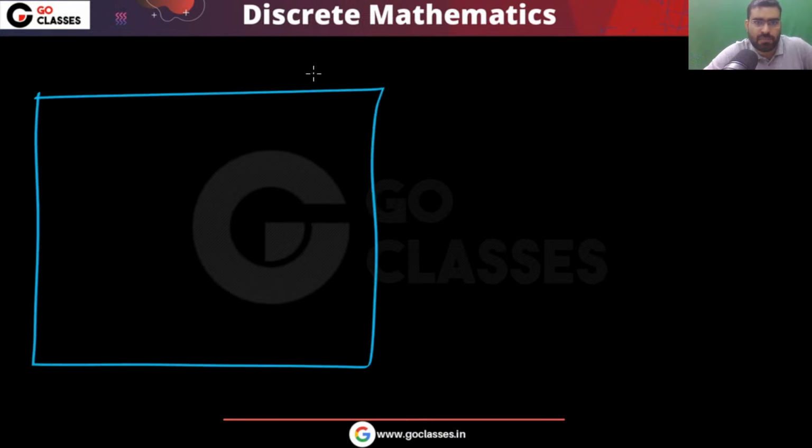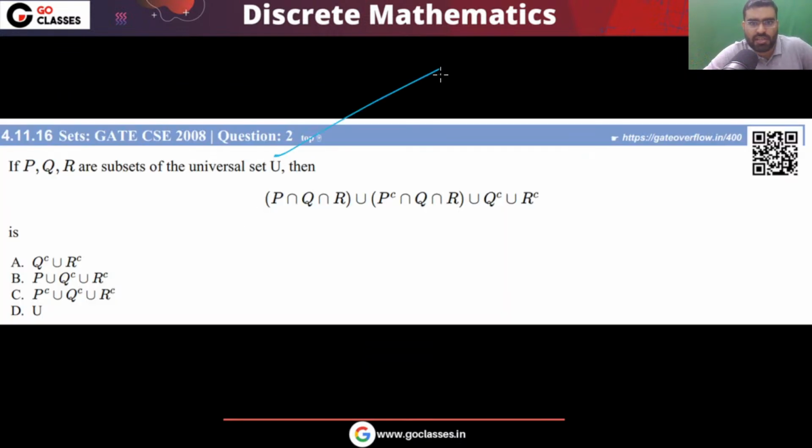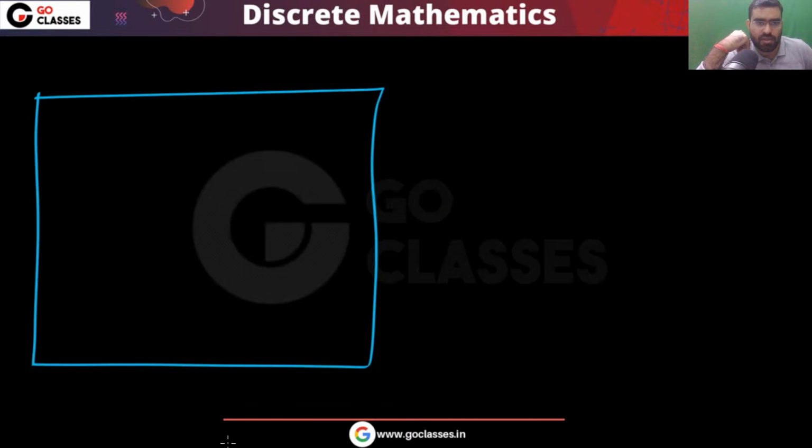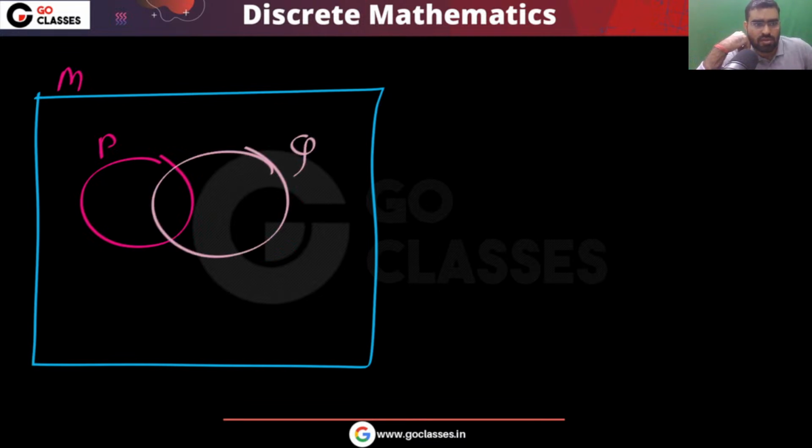The question is saying that there are 3 sets. There is the universal set U. For a moment let me call this U as M, so that we are not confused, because union and universal set, these two symbols look very much the same. So I am calling it M. There are 3 sets: there is set P, there is set Q, there is set R.